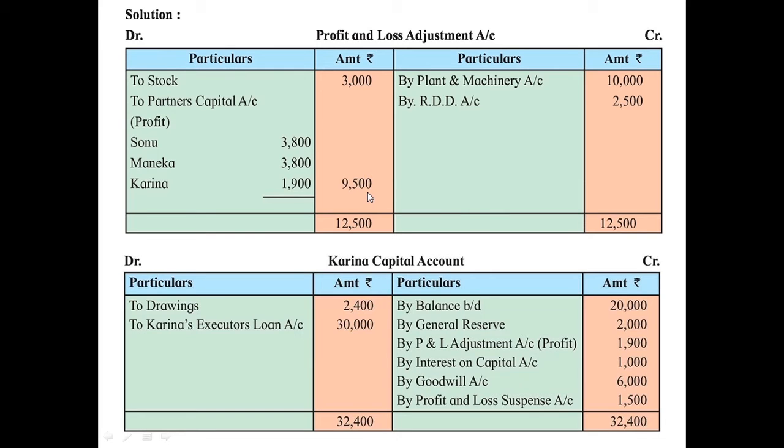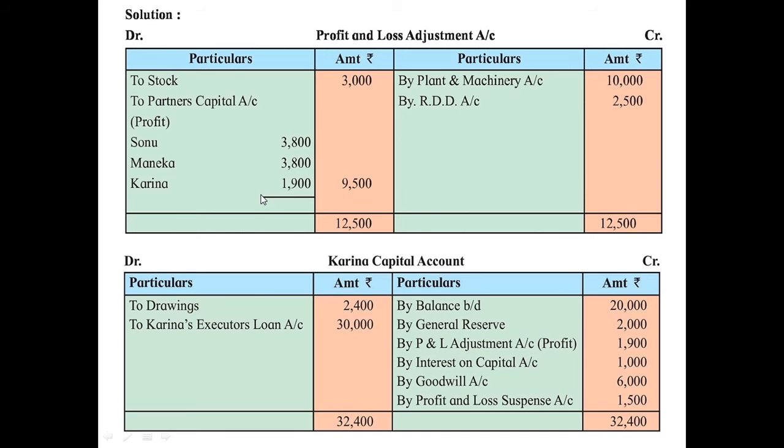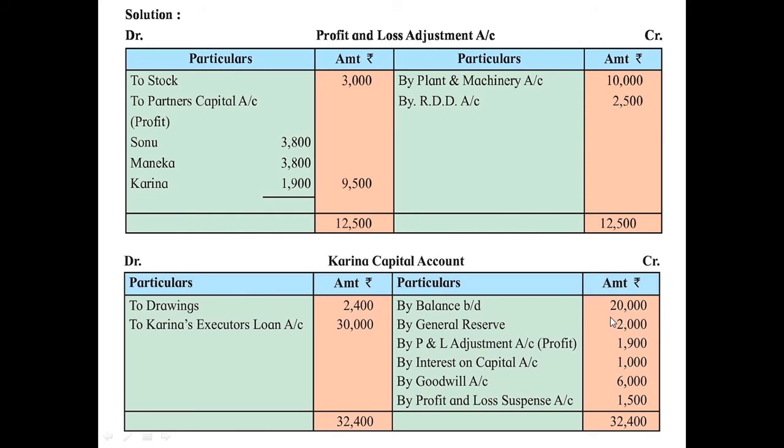This is to be divided among all the partners in their profit sharing ratio which is given initially in the question, that is 2:1. Then this revaluation profit is transferred to partner's capital account. Now in this case they have asked us to prepare only Karina's capital account. So first we will record balance brought down. This is her capital as per the old balance sheet which is given under the liabilities, Karina rupees 20,000. So that will become by balance brought down 20,000.